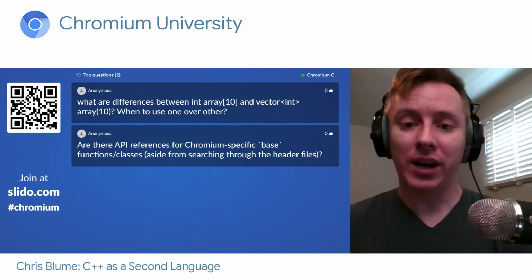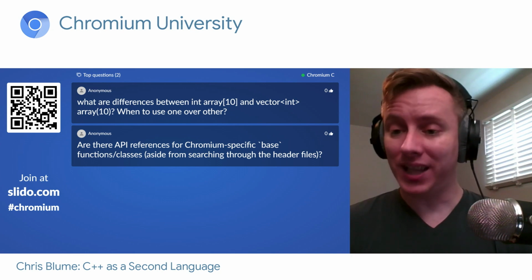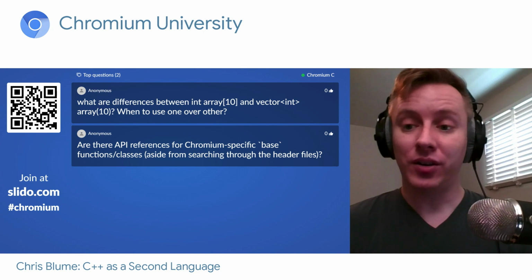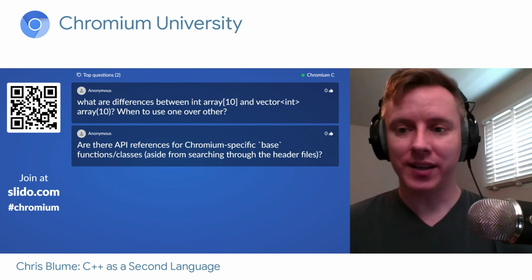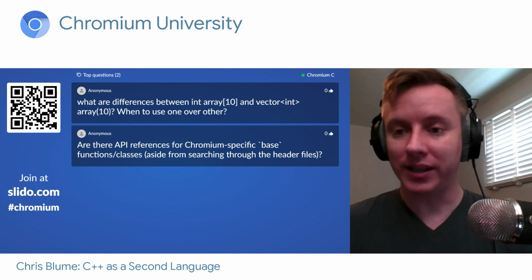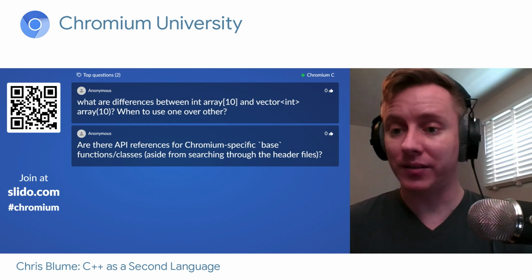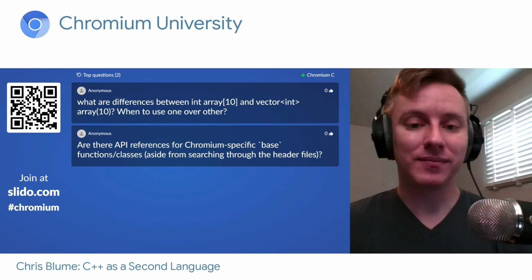One more thing I want to point out, vector is a standard container, and as of C++11, there's now a standard array container. It's kind of like vector. It doesn't resize, but it does know its actual size, and you can pass it around and people like it just like they enjoy vector. So, you might consider that as well.